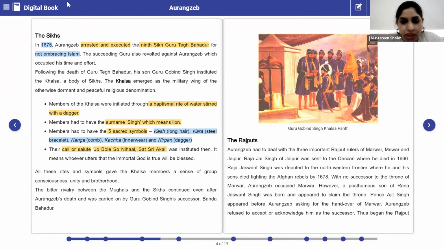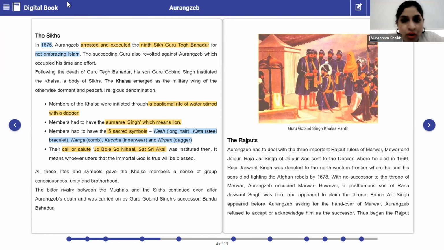Number three, conditions. What were the conditions? Members had to have the five sacred symbols: Kesh, which is long hair; Kara, which is a steel bracelet; Kangha, which is a comb; Kacha, which is innerwear; and Kirpan, which is a dagger. Okay, and the fourth condition: their call or salute. Jo bole so nihal, Sat Sri Akal.